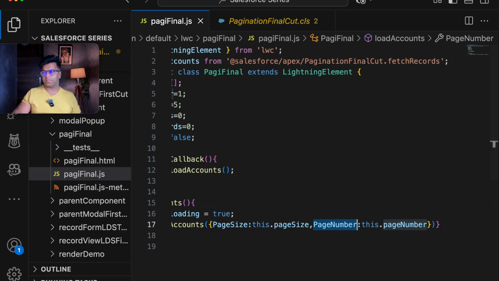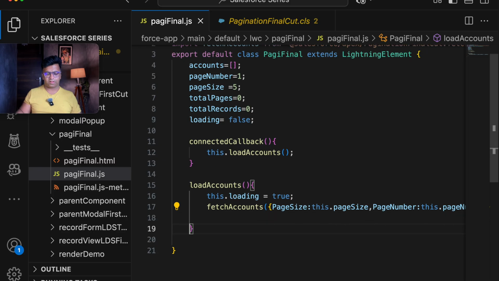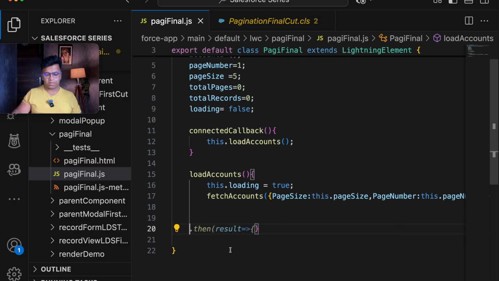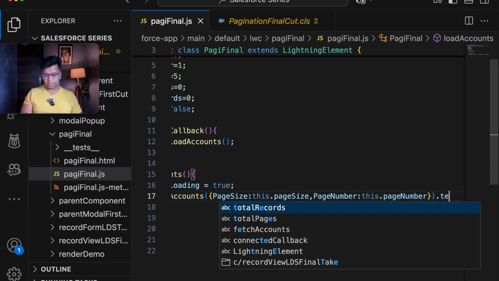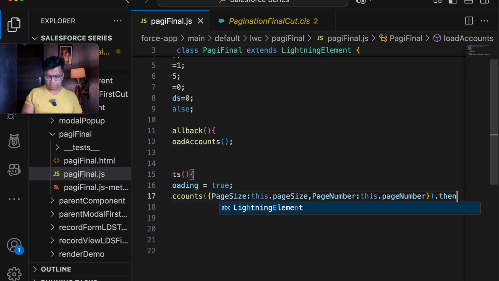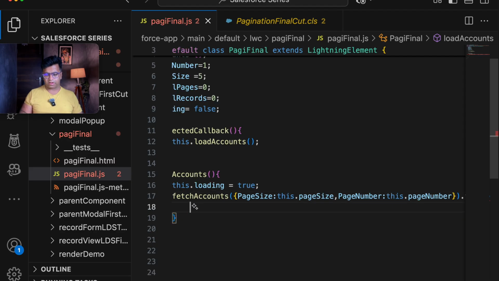Once we are done with this, further we will be adding a promise here. So our method is getting closed here. I will be adding then with result. So here in the then we will be adding an arrow function, and in the arrow function we will be calling our definition.